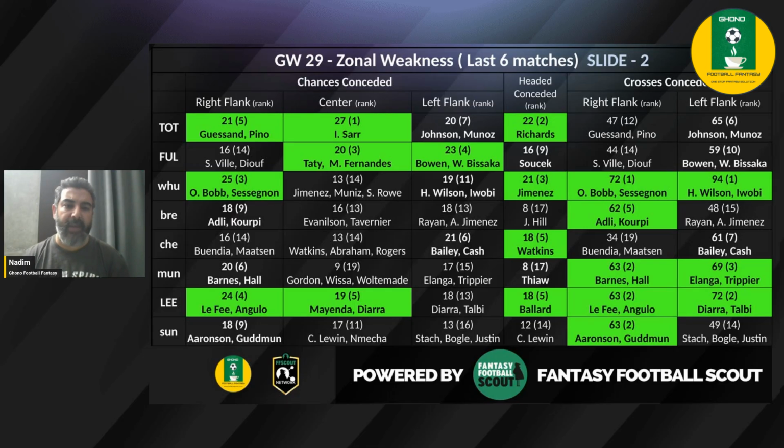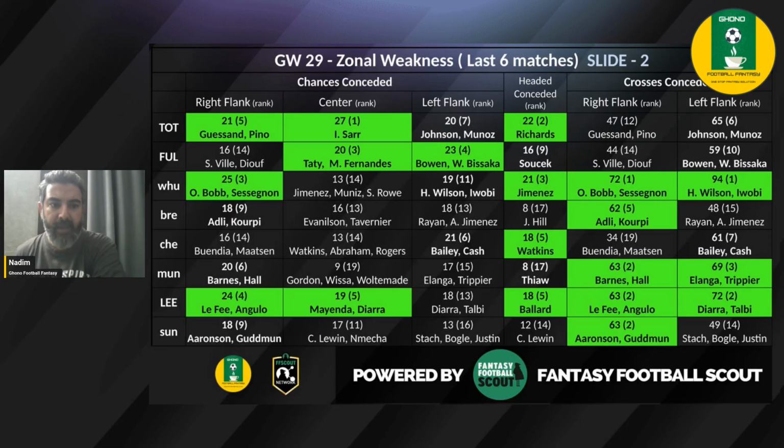Tottenham really lost to Fulham today, and that's a problem. So Fulham seems to be really doing well. In this particular fixture, what we clearly see is Tottenham's weakness down the right and the center, where 21 chances and 27 chances have been conceded, ranked fifth and ranked worst respectively. So Pino and Ismail Assar could really do well. Those of you who have shown faith in Ismail Assar, sorry for that, but yes, you should play him in this particular match as well.